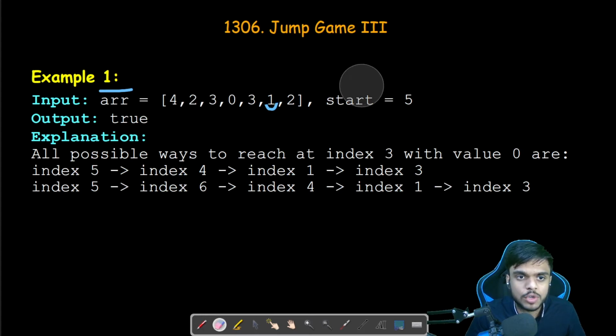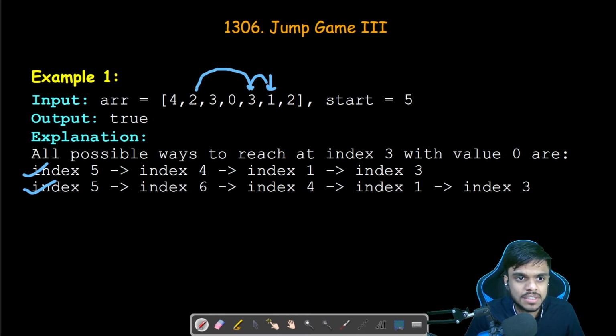What we need to achieve is to see if we can reach an index having value 0. If we can reach 0, we need to return true, or else we need to return false. For the first example, there are two possible ways to reach it. We start from index 5, then go one step back. Then we go to index 1, that is 3 steps back. After that, we go 2 steps forward and we reach 0. Similarly, there is a second possible path which you can trace out.